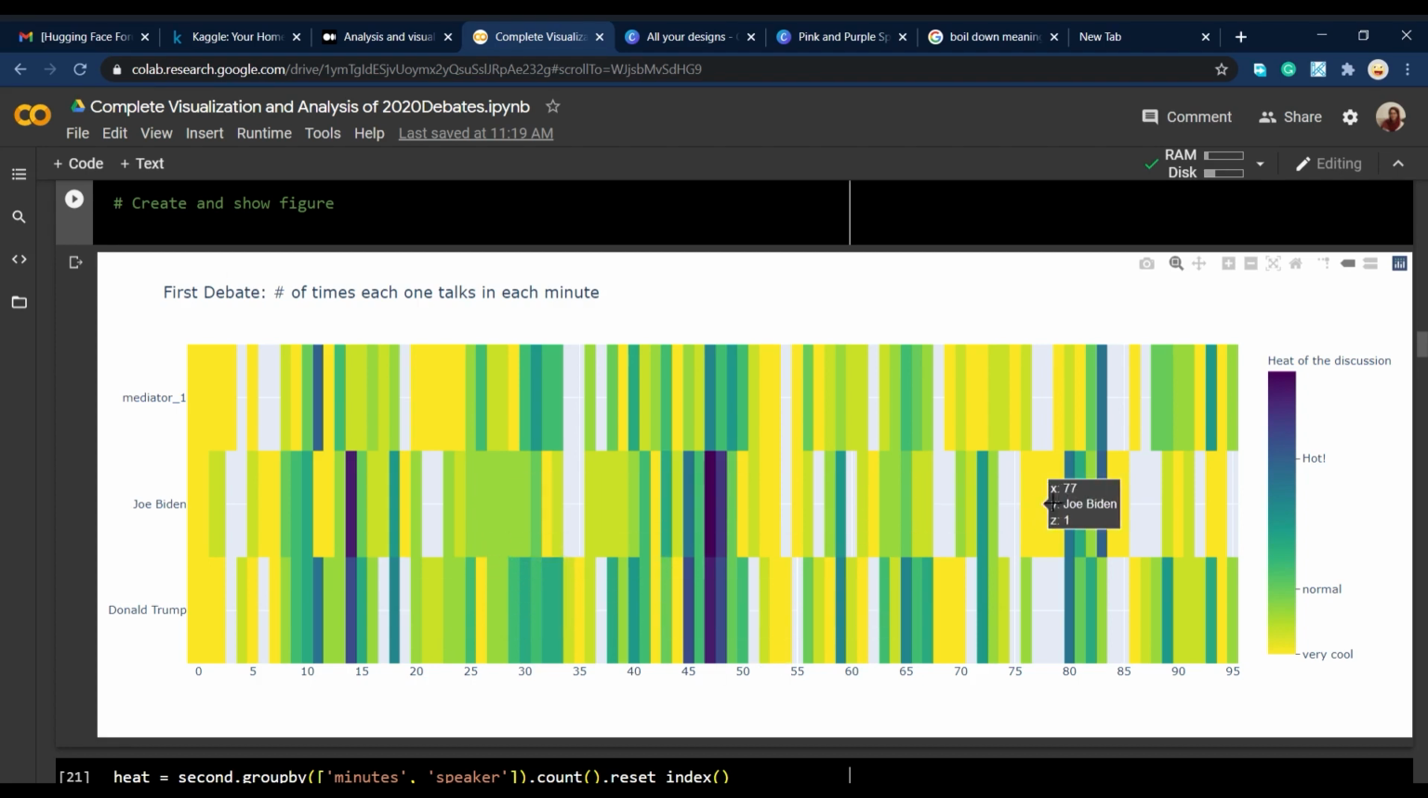And again, in here you can see there's a little less dark area because they are cooling down a little bit until they start again and fire at each other again.